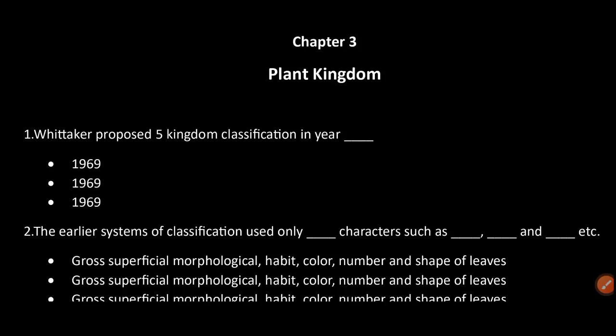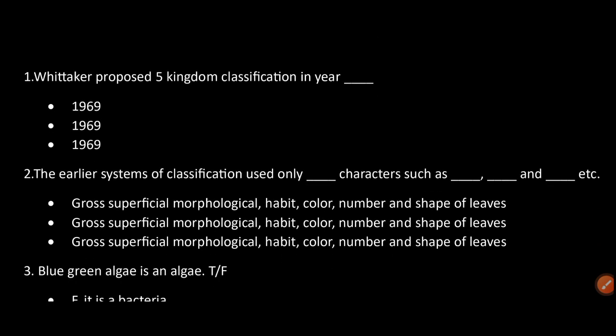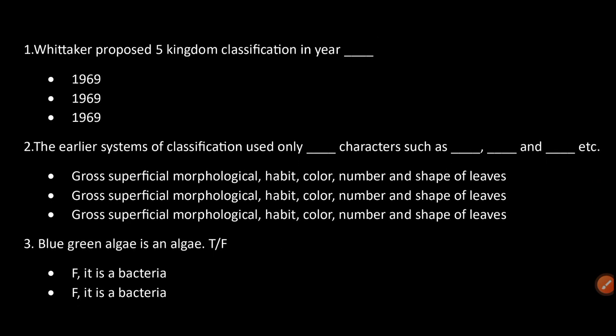Plant kingdom. Whittaker proposed the five kingdom classification in the year 1969. The early system of classification used only gross superficial morphological characters such as habit, color, number and shape of leaves.